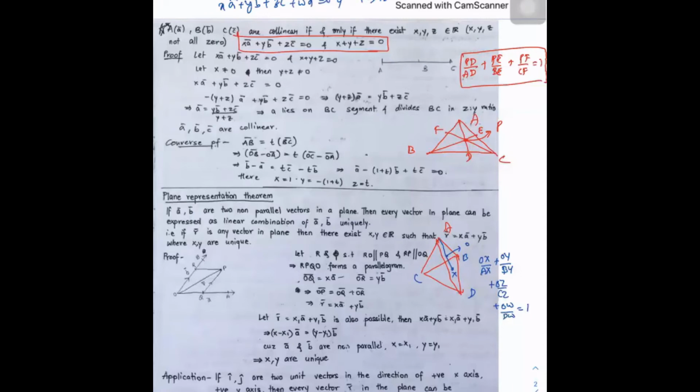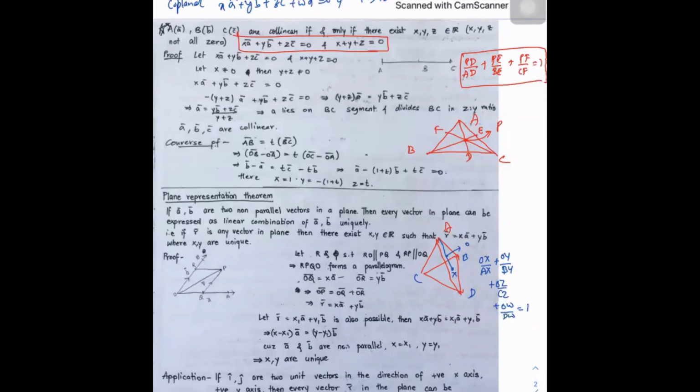Because why we are saying this is, if all are 0, it's true, no doubt. But here, if they are coplanar, there exist numbers X, Y, Z, W, at least one non-zero, such that X plus Y plus Z plus W is 0 and XA plus YB plus ZC plus WD is 0. This is for coplanar, I am saying. So this tetrahedron proof is related to coplanar, and this collinear proof is related to the triangle.